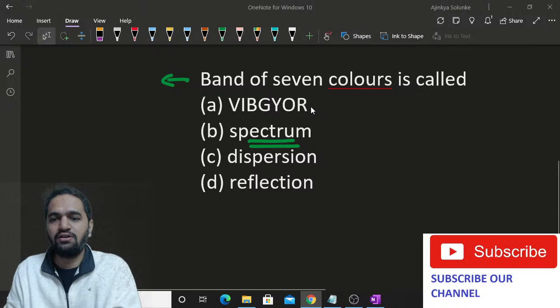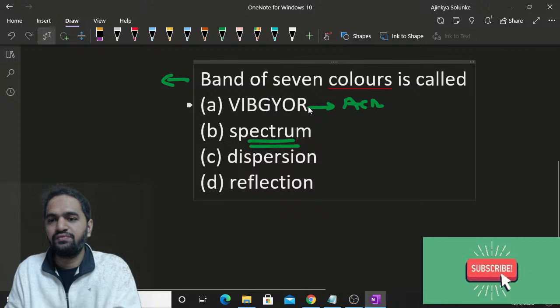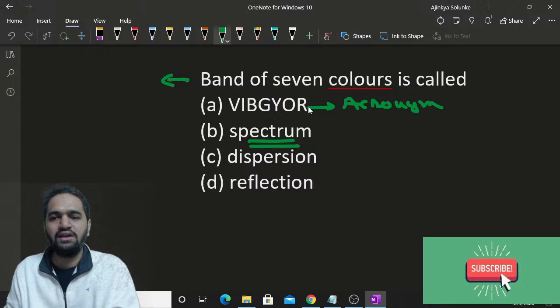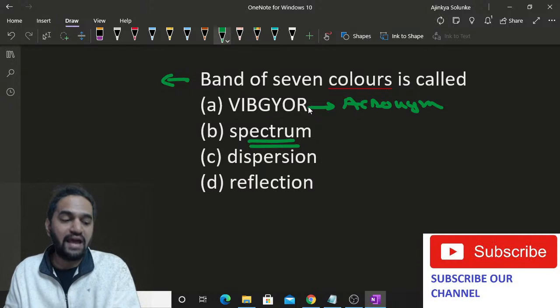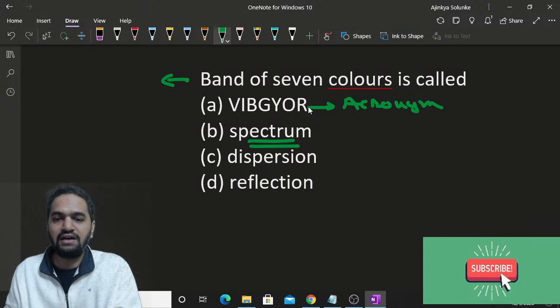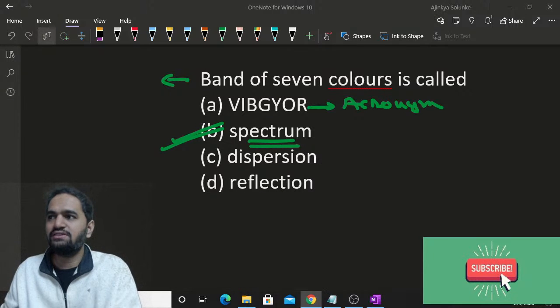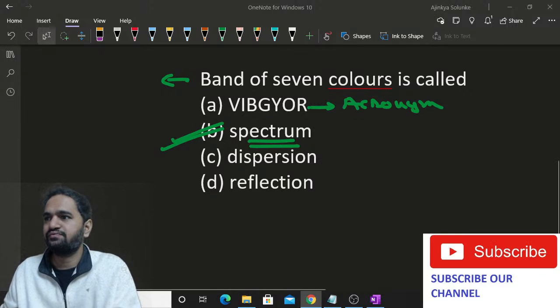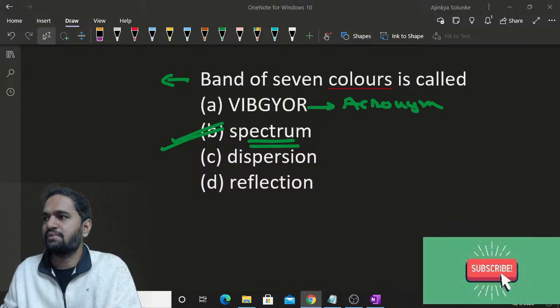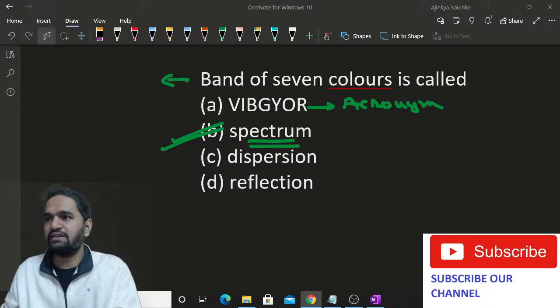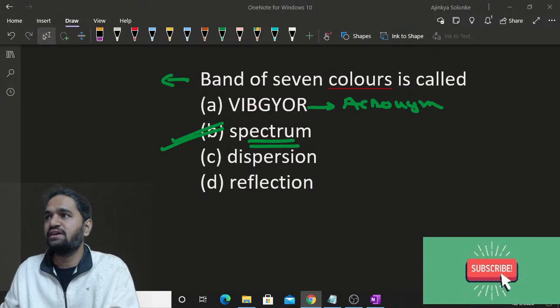Vibgyor is just an acronym. That means it's a short form for the sequence of the colors. It is just a short form, nothing more. There is no definition for Vibgyor. It is just an acronym to remember the colors. So the answer is spectrum. Are you understanding this? So the actual answer is spectrum. The 7 different colors are called the spectrum.